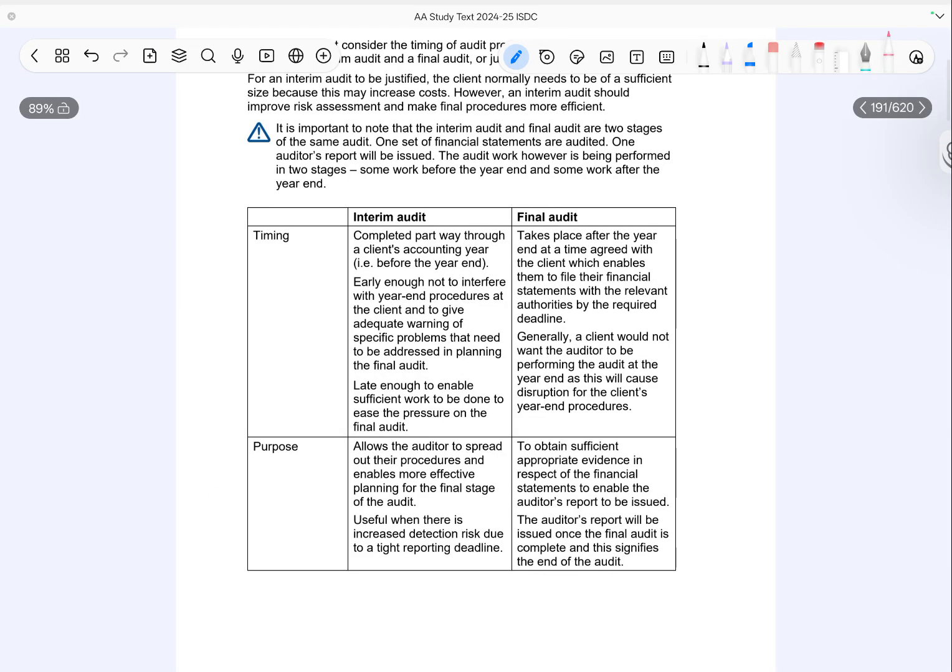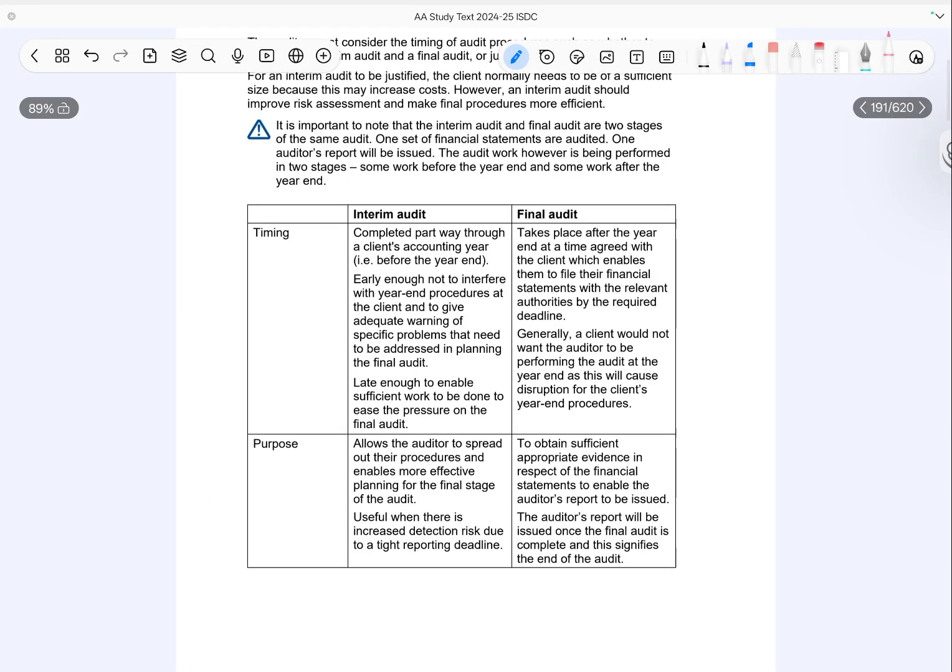Yes. Now, interim audit. This is performed during the accounting year before the year end. It is timed so that it does not interfere with the client's year end processes, but it is still late enough to allow meaningful work to be done. The main purpose is to spread out audit work and identify any issue early on, so they can be addressed before the final audit.